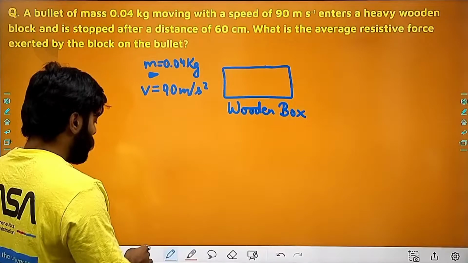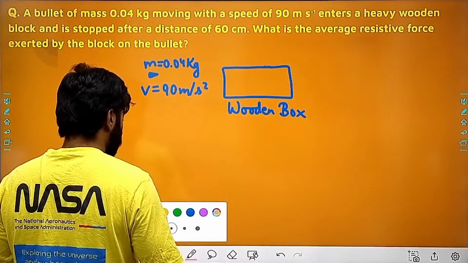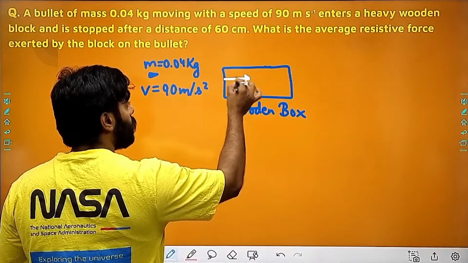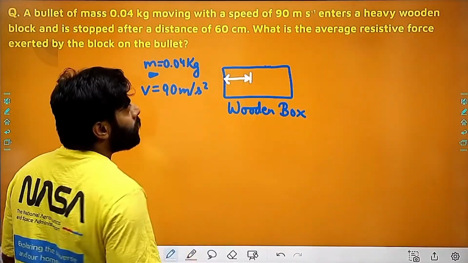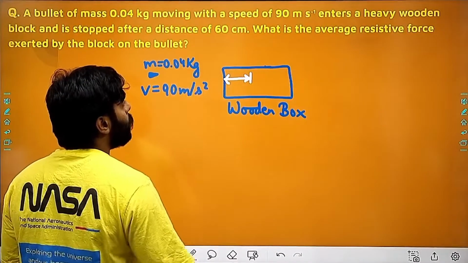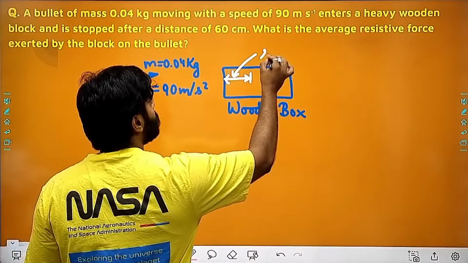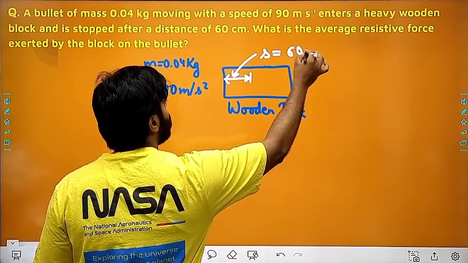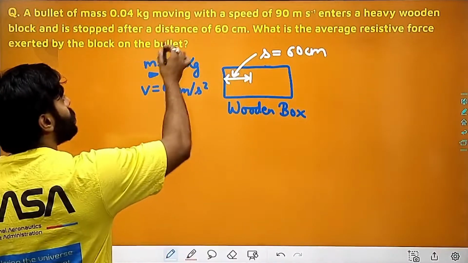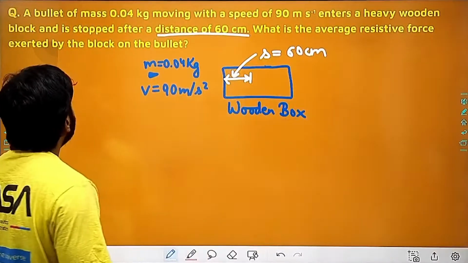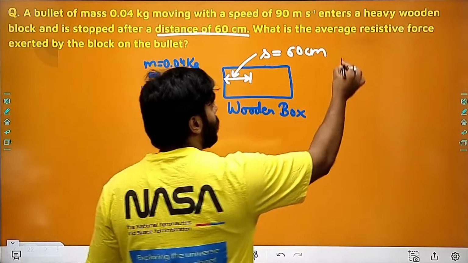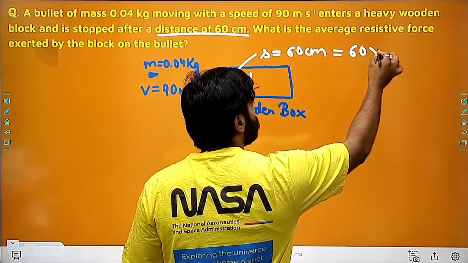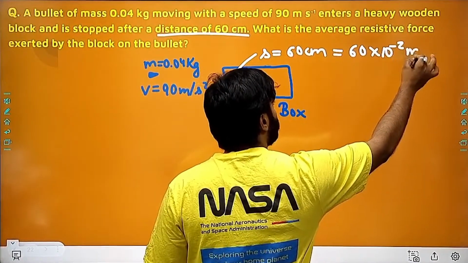and it enters into this wooden box, and the distance it travels is 60 centimeter. So I can write this as 60 into 10 to the power of minus 2 meter.